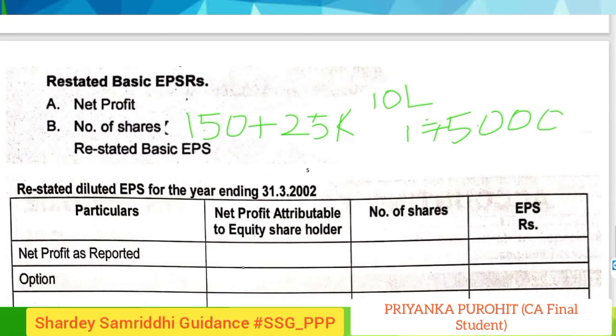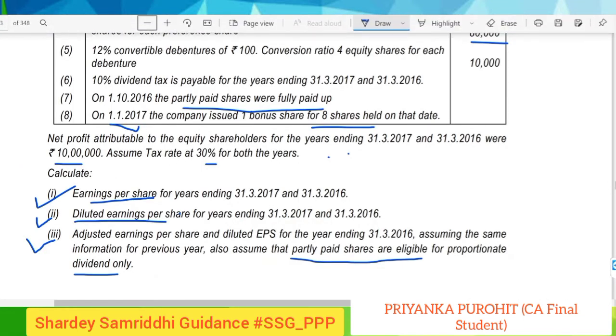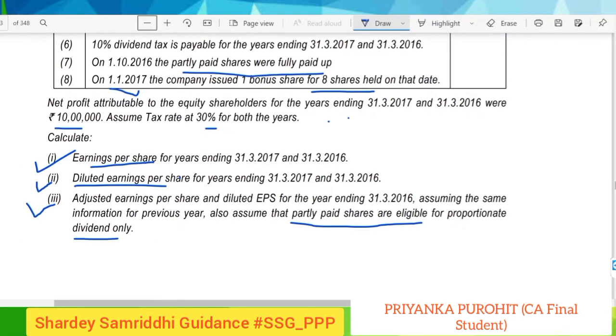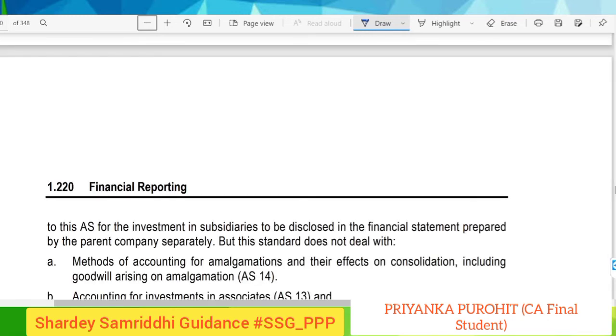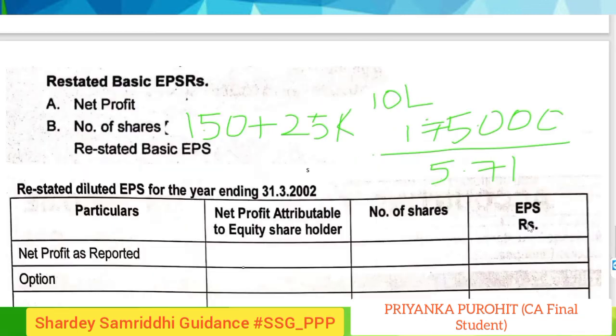So our restated EPS for the year 2016 would be 10 lakh divided by 1,75,000, which will give us an EPS of 5.71. If you want to match this answer also, I will show it to you. See, the answer of the institute is also 5.71. Our answer and the institute answer are matching.